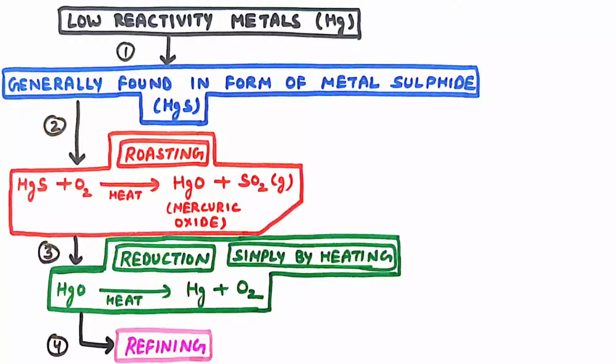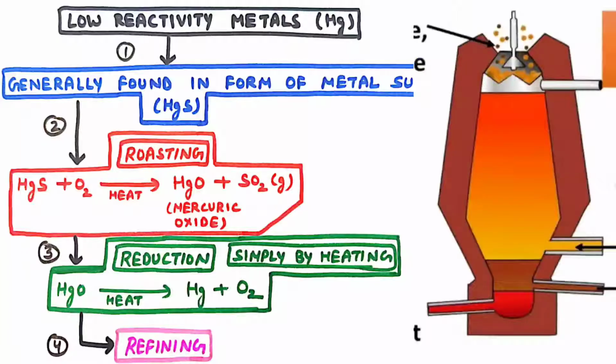Second, we have to reduce that metal oxide, and finally we have to refine the metal. So we will use a 3R method: roasting, reduction, refining. So in roasting, mercuric sulfide plus oxygen in the presence of heat will get converted into mercuric oxide, and sulfur dioxide gas will be liberated.